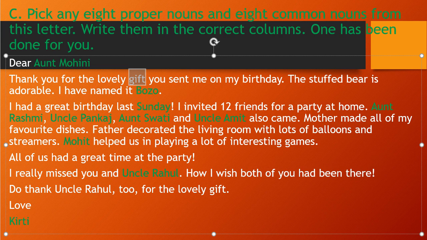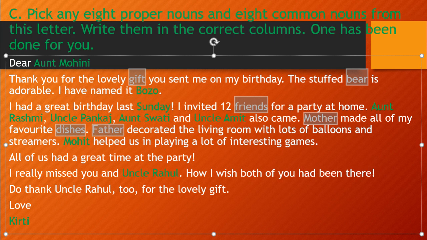So a bear is like a doll kind of bear you have seen, which is made of cotton or like that. Okay, so bear is also a common noun. Then I had a great birthday last Sunday, and the friends. Friends are also common nouns. And the next ones, Aunt Rashmi, Pankaj, Swati, Uncle Amit, all are proper nouns. Mother. Mother is a common noun. Right? Dishes. That is also a common noun.